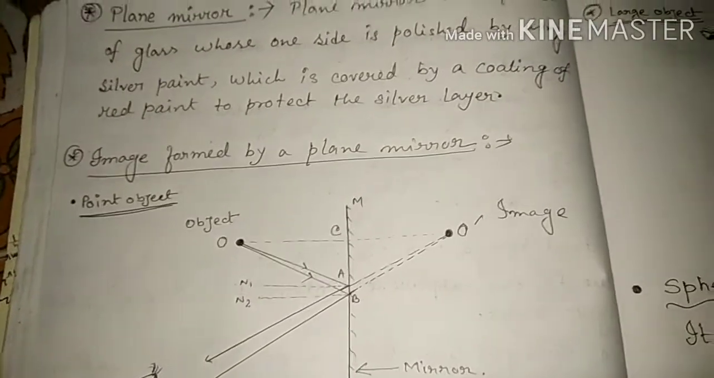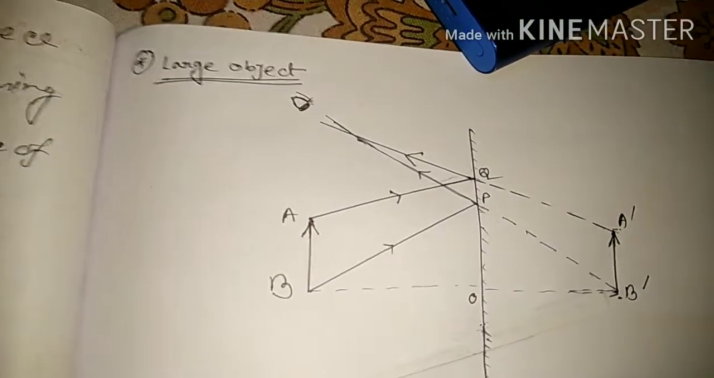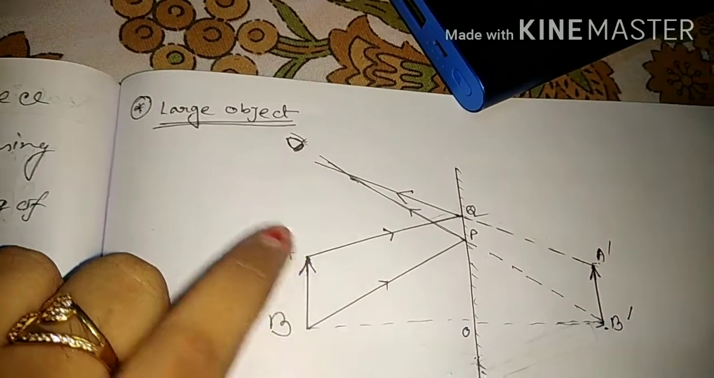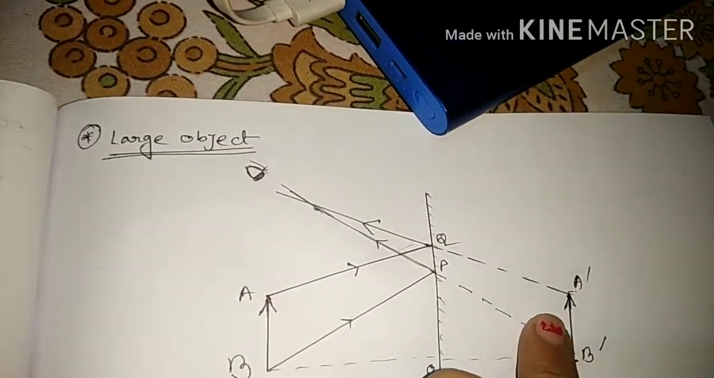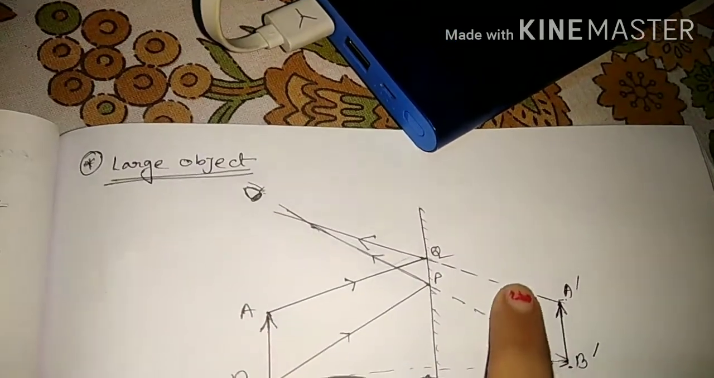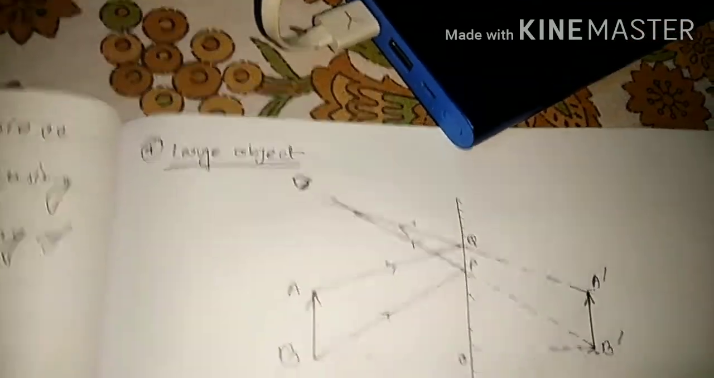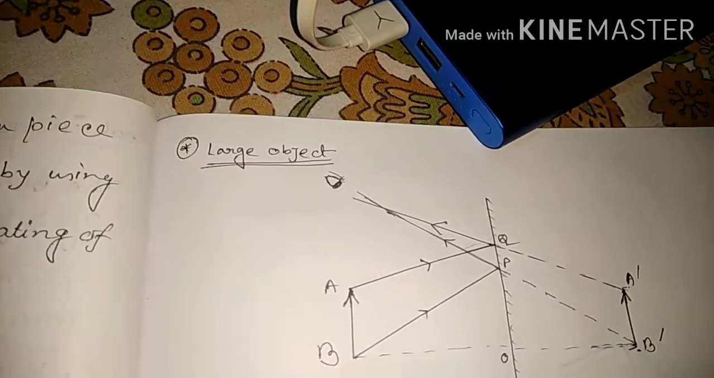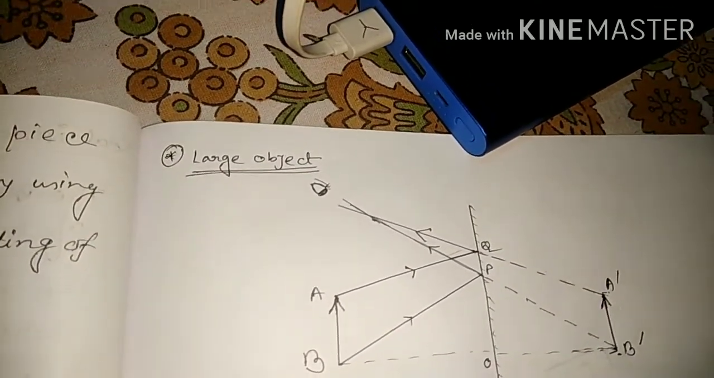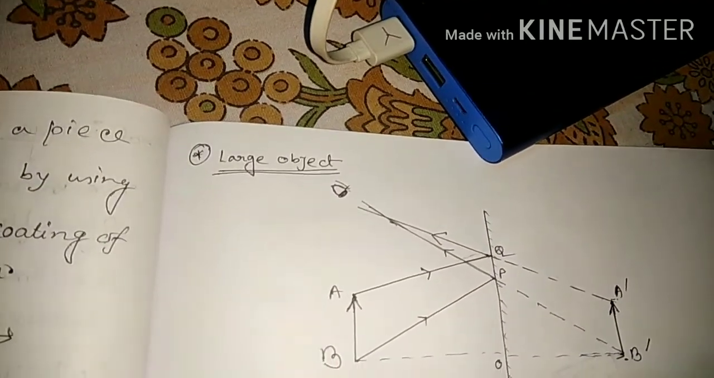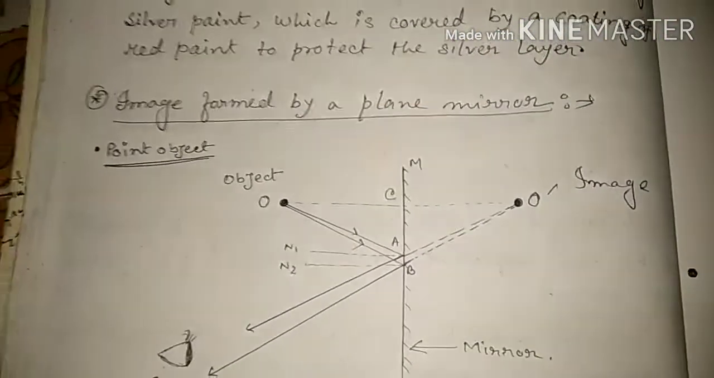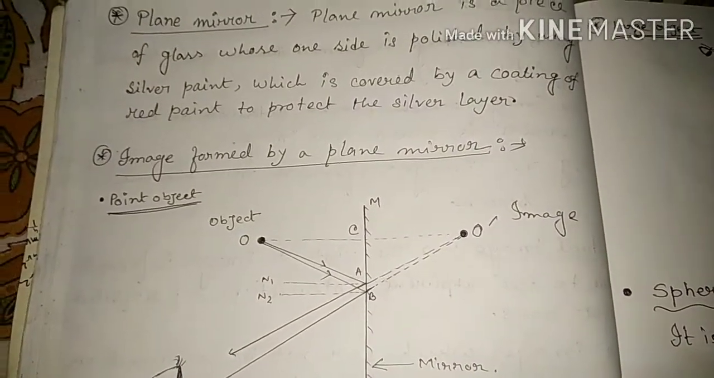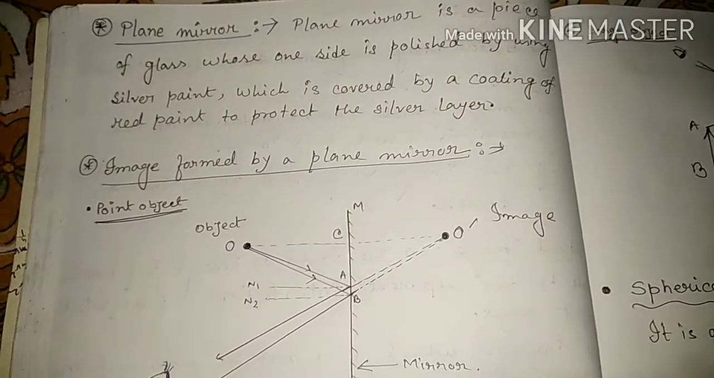Okay. Second characteristic, you see this object. This is AB. A points in the upward direction. In the case of the image, A dash B dash is the image of the object. This arrow also points in the upward direction. That means A dash and A directions are both upward. So they will not change. Up and down will not change. In the case of a virtual image, when we see ourselves, can we see our legs in the upward direction and the head in the downward direction in the image?